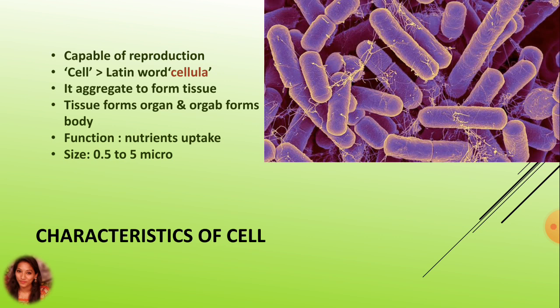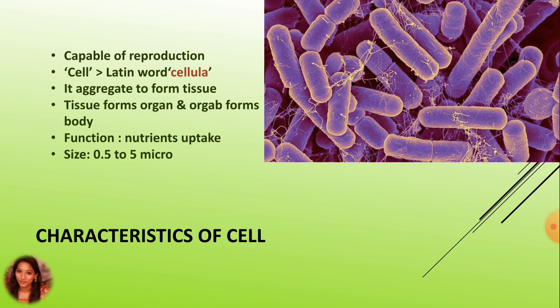Cell contains a number of functional structures called cell organelles that carry out tasks such as nutrient uptake from food, making protein, processing chemicals, and generating energy for the cell. Nutrition, respiration, excretion, transportation, and reproduction, such functions are carried out by the individual cell also.